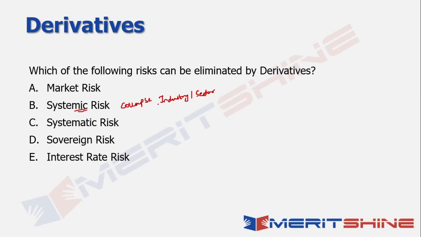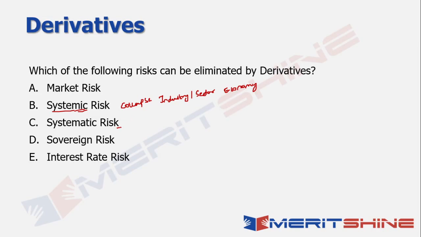So it can start from a company and then move on to impact the industry or the sector, and eventually start impacting the economy itself, right? Such a kind of risk is known as systemic risk, right? And obviously it's like saying that one thing is linked to the other, and that's why it's called systemic, which means one thing will happen, from that another thing will happen, from that a third thing will happen, and so on, and the entire group can get impacted. That is what systemic risk is.